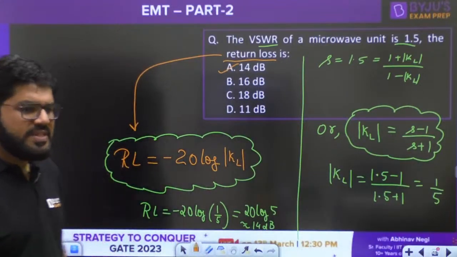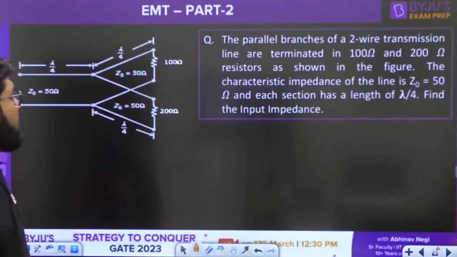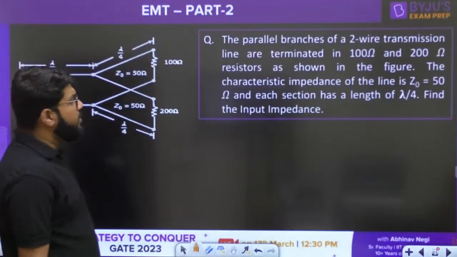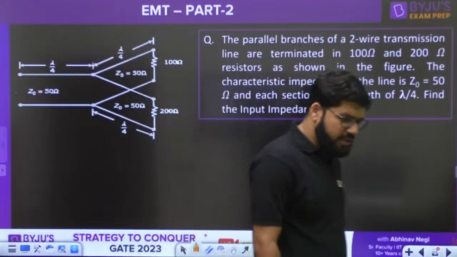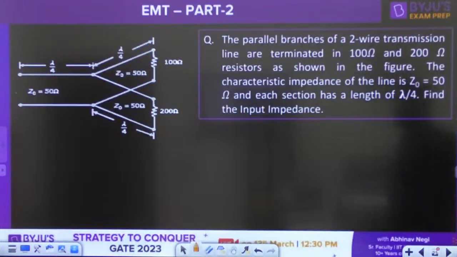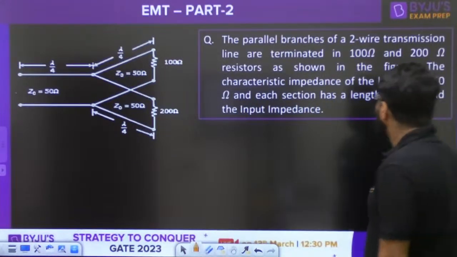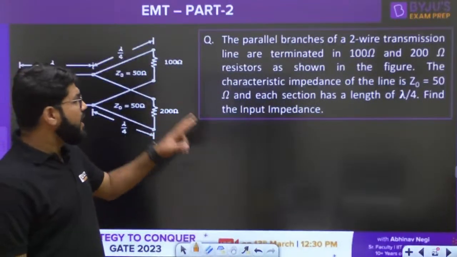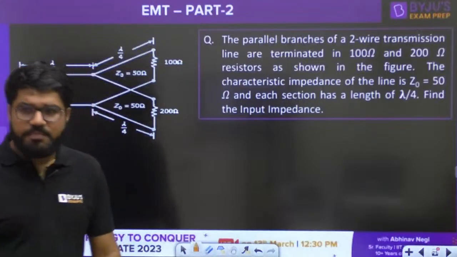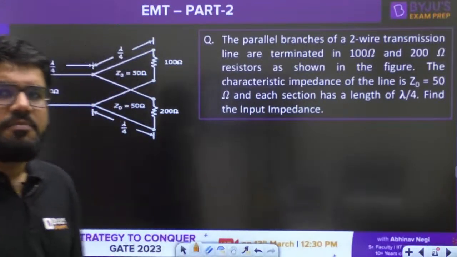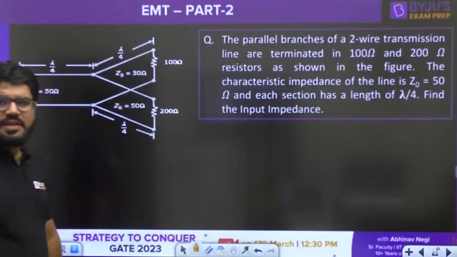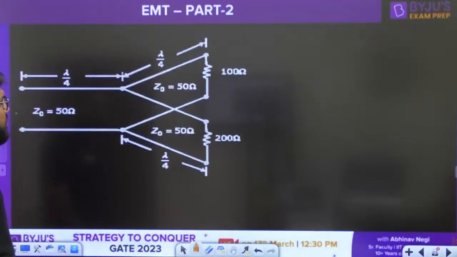Okay, let's go to the next question. The parallel branches of a two-wire transmission line are terminated in 100 and 200 ohm resistors as shown in the figure. The characteristic impedance of the line is Z0 equal to 50 ohms, and each section has a length of lambda by 4. Find the input impedance. Let's solve this. It's a simple question.